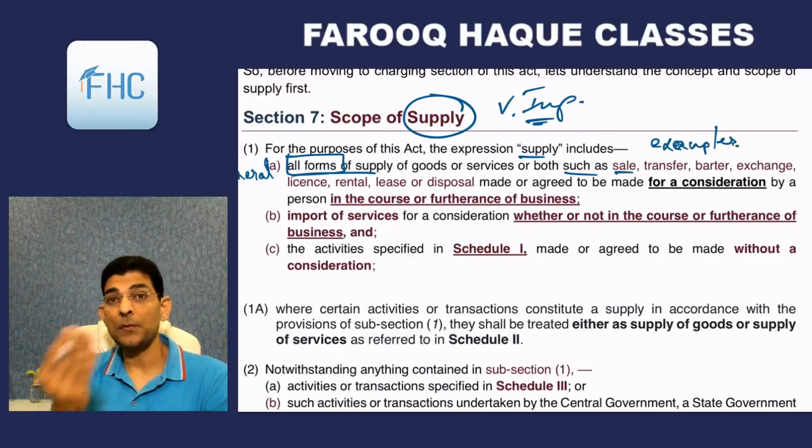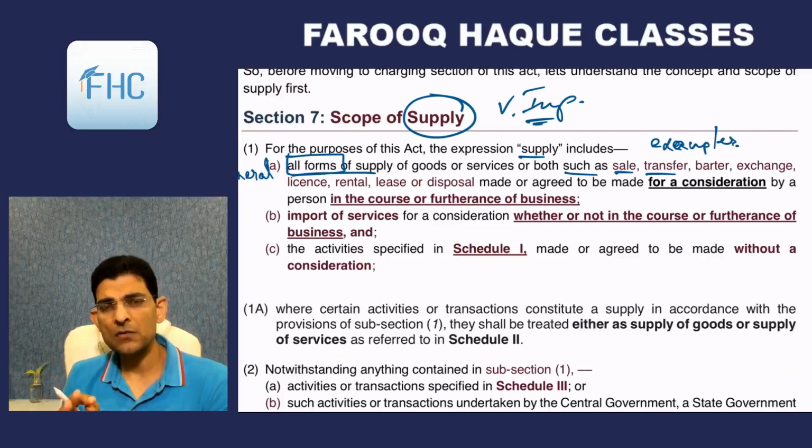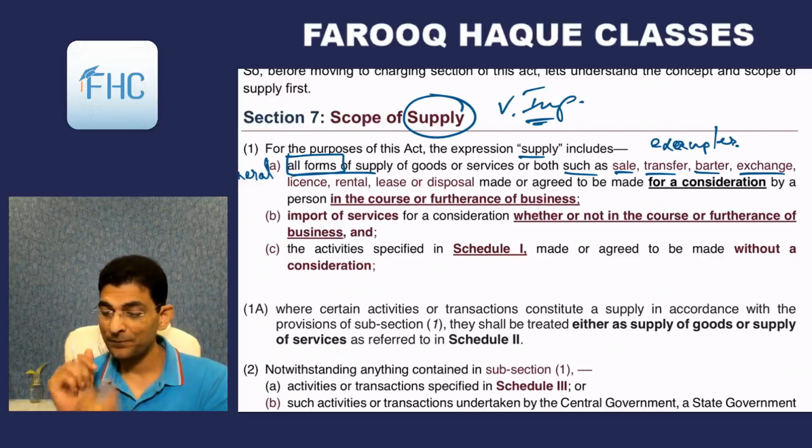So these examples are sale. The supply can be by way of sale. Sale means for consideration, or transfer. Transfer may or may not be for consideration, like a gift is also considered a transfer, though there is no consideration. So they have included the word transfer also. Sale is primarily for consideration, transfer may or may not be for consideration. Barter, exchange. Barter and exchange mean goods with goods or goods with services, where the consideration is in the form of other goods or services and not in money.